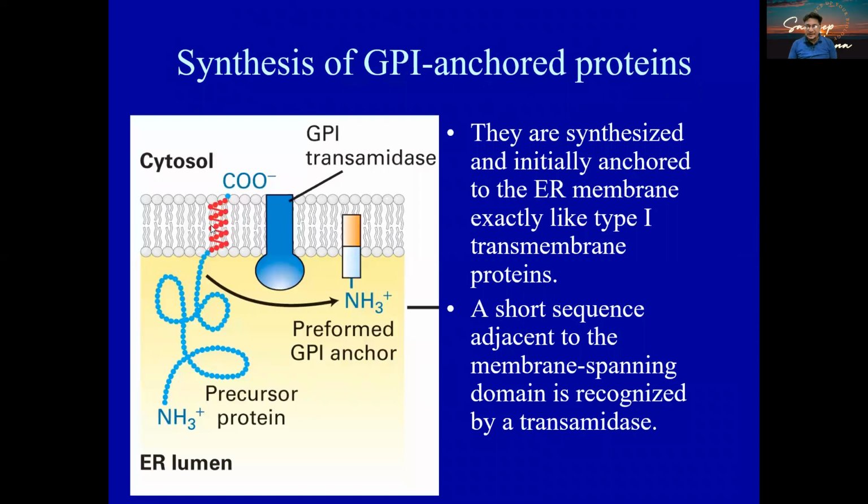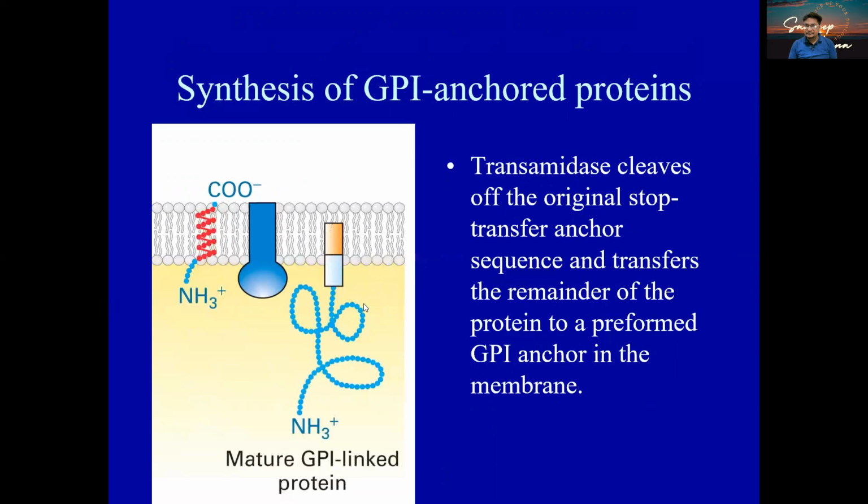Look at this. Once the protein sits over here, we have the enzyme GPI transamidase, which will cut it off, and this part is going to be joined to the preformed GPI anchor. Look at this. So this is going to be now hanging around. This part is the lumen part, meaning in the real case it will stay out, and this part is going to be on the cytosolic region.